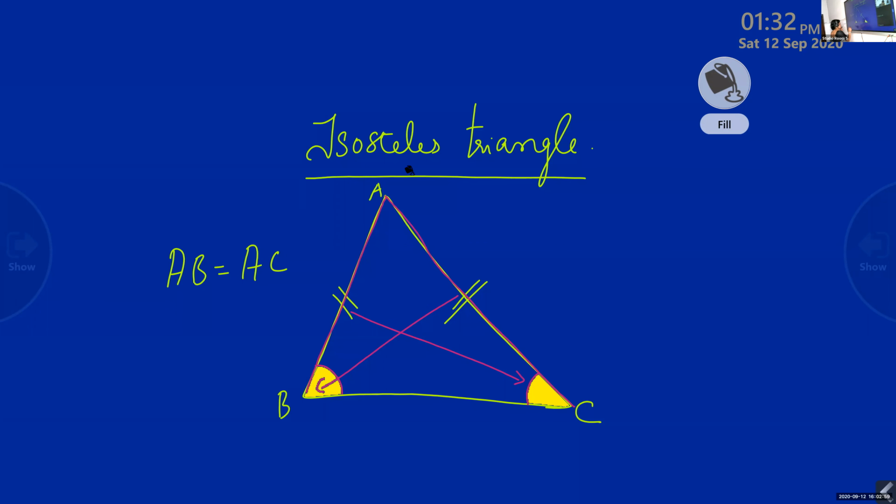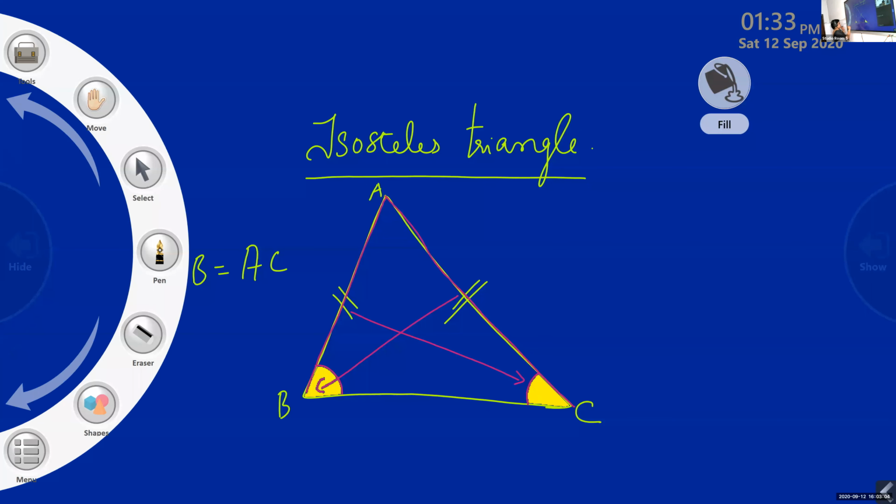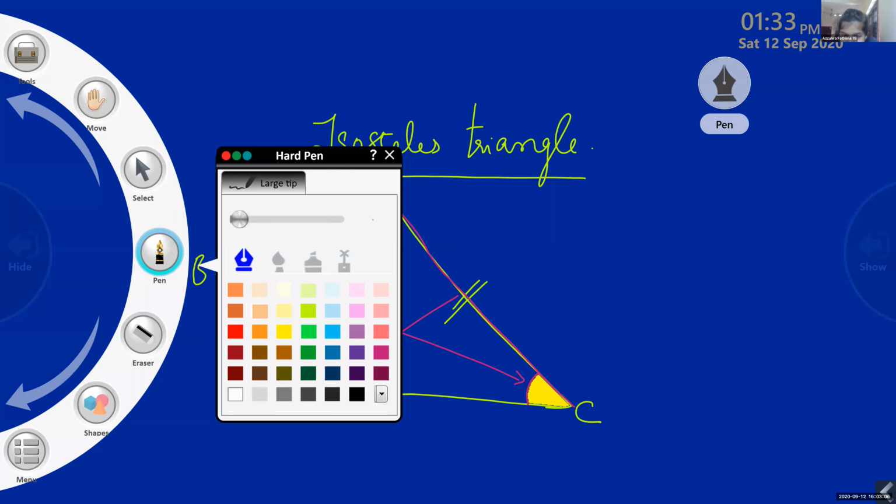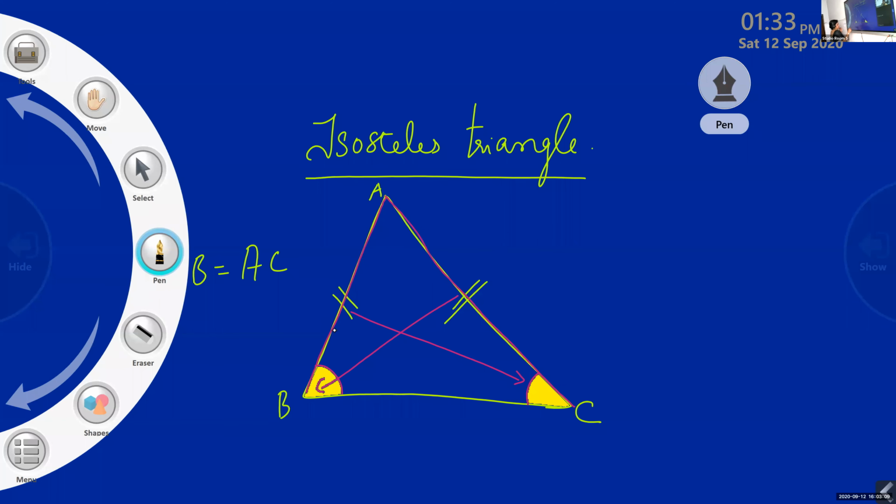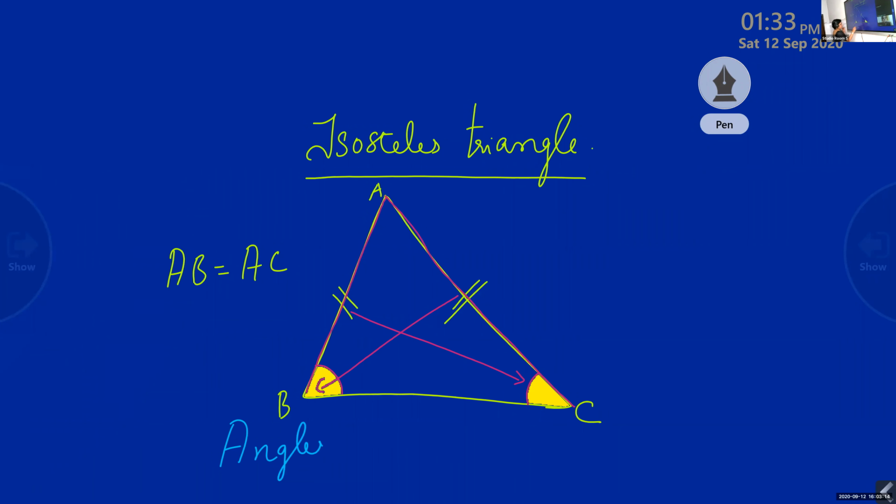We write it as a theorem. That is, angles opposite to equal sides are equal. Just write it down.